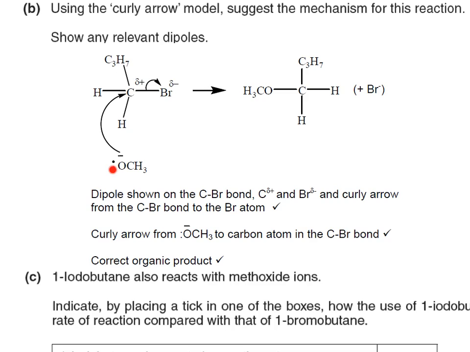For the reaction mechanism, you have the nucleophile in the form of the methoxide ion over here, and the lone pair of electrons from the methoxide will attack the delta positive carbon, forcing one bond to break. As you can see, carbon is already making 1, 2, 3, 4 bonds. You'll have a new bond forming by the donation of a lone pair of electrons here. And if you're making a new bond when carbon is already making 4 bonds, then clearly one bond must break, and it is this bromine here, which is ending up as a Br minus over here, because the electron pair here is now sitting as a charge over here.